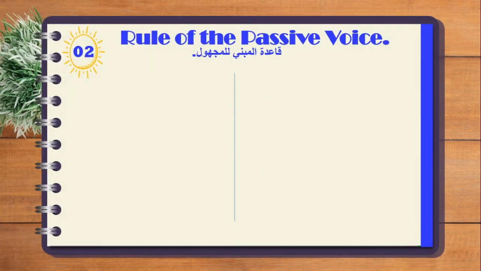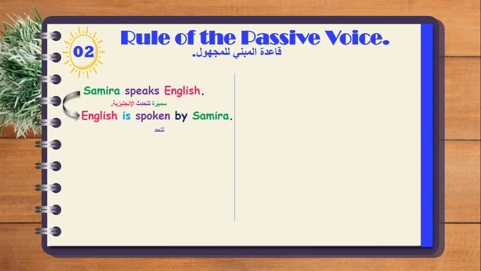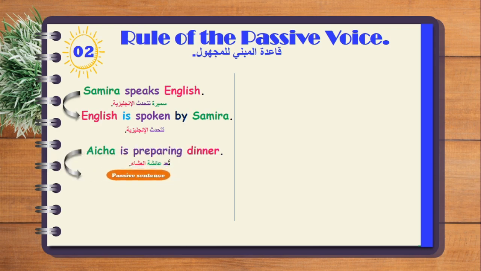Let's have a look at these examples here. We have Samira speaks English. Passive sentence: English is spoken by Samira. Another example, active sentence: Aisha is preparing dinner. Passive: dinner is being prepared by Aisha.